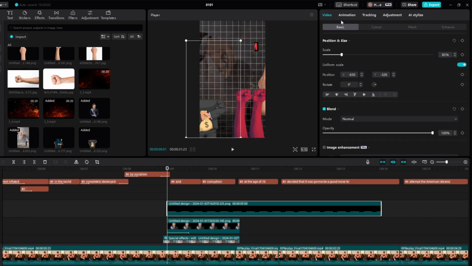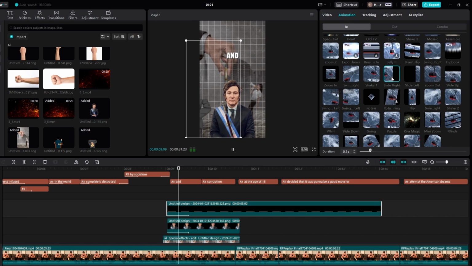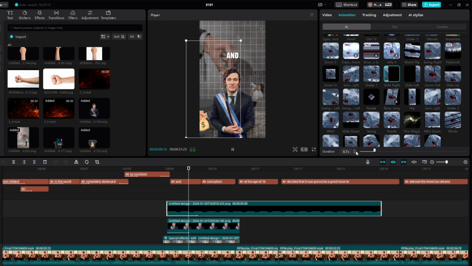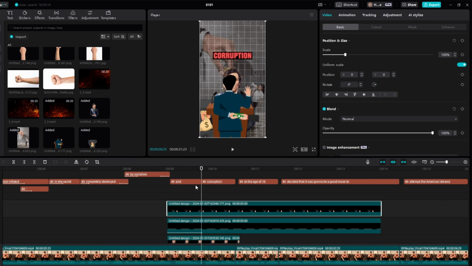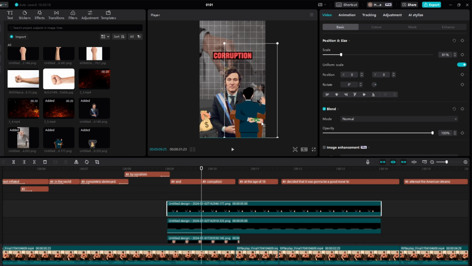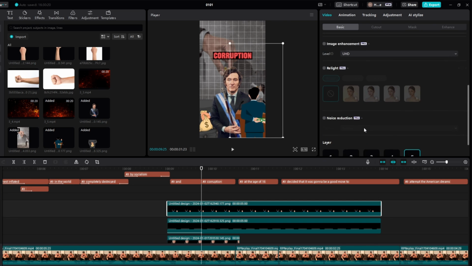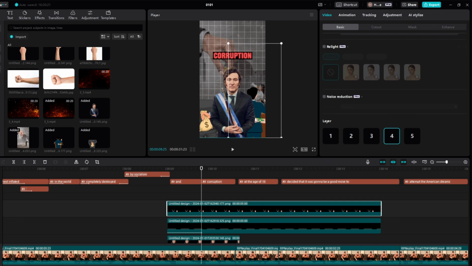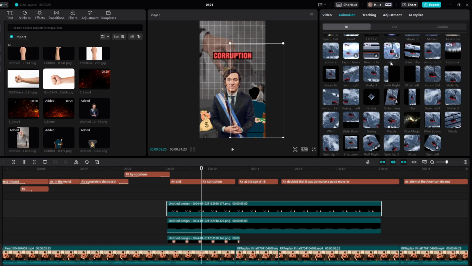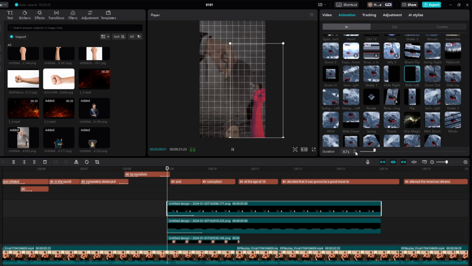And then what we're going to do with this is slide it to the right, just like so. And then we're going to put this on point A. Yep, just like this. And then on this side, we'll do the exact same. Then we'll put this behind him, just like so. And then we'll come to animation on this as well, and we're going to slide that from the left on 0.8.